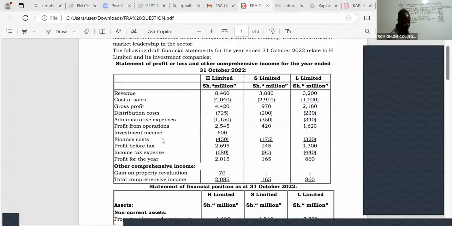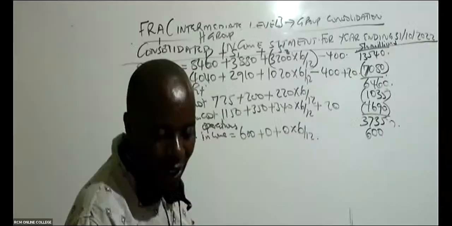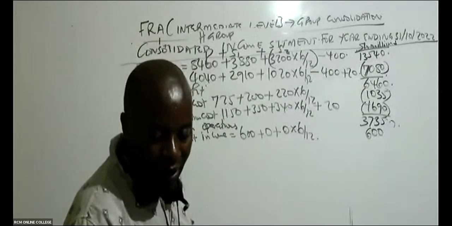And then you can see we have an investment income of 600. Let's recognize it. Investment income. You can see it is 600 plus 0 from subsidiary 1 plus 0 from subsidiary 2. Nothing here. Times 6 over 12. So this, of course, will end up giving me 600.